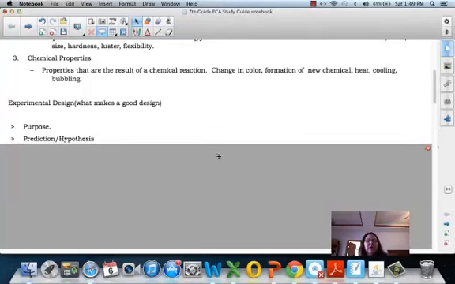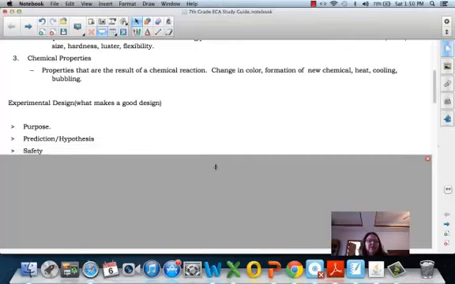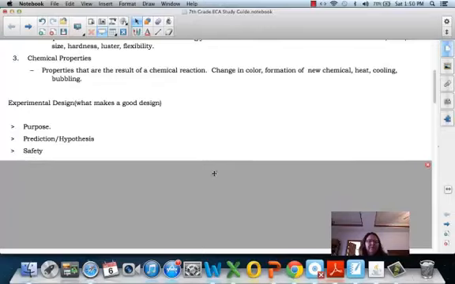Then the prediction. I predict that this mineral will be calcite, or I predict it will be quartz, or I predict that plants will grow better in the school garden if they're watered better, a prediction or hypothesis. Then any safety. If we're going to be using chemicals, we need to wear our safety goggles. How do we make sure that we're safe?